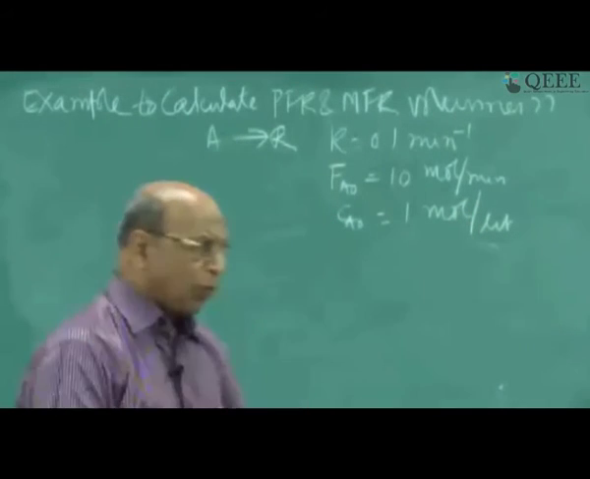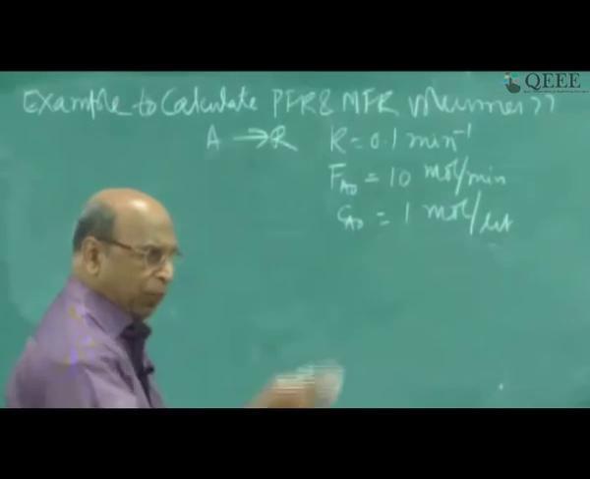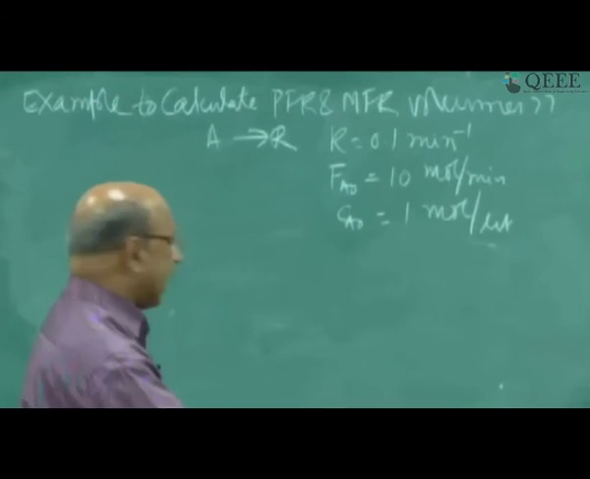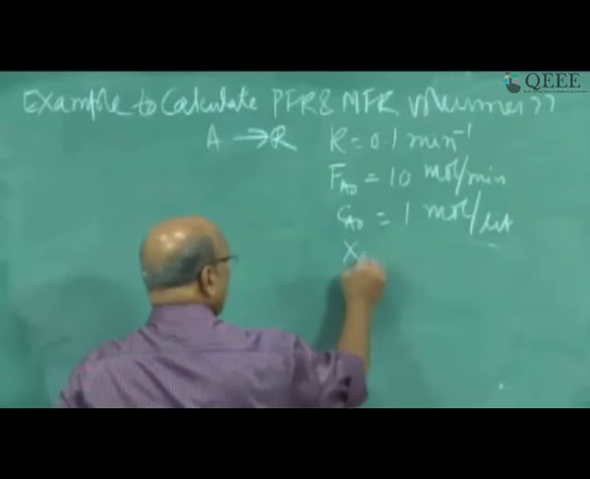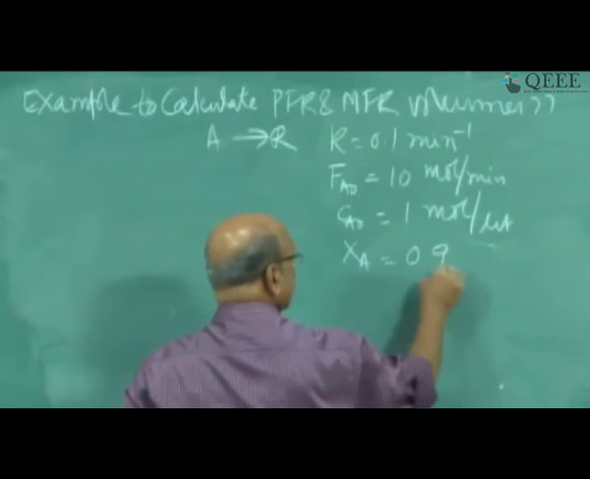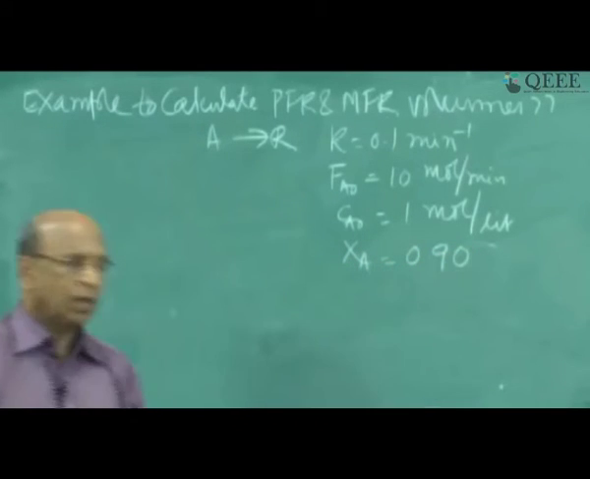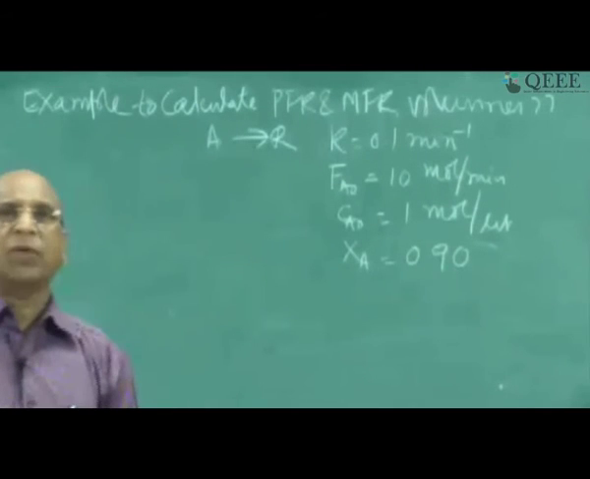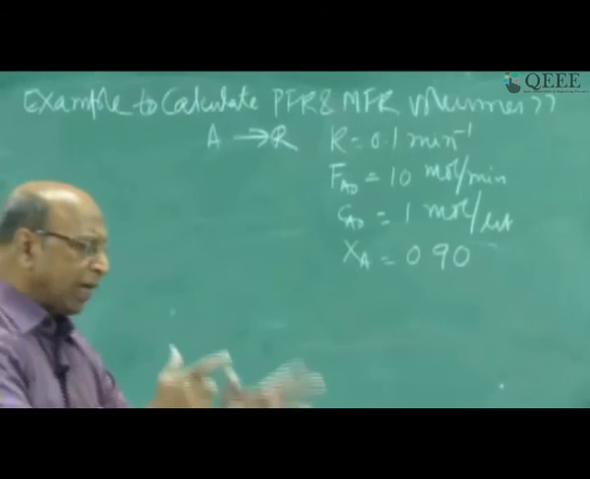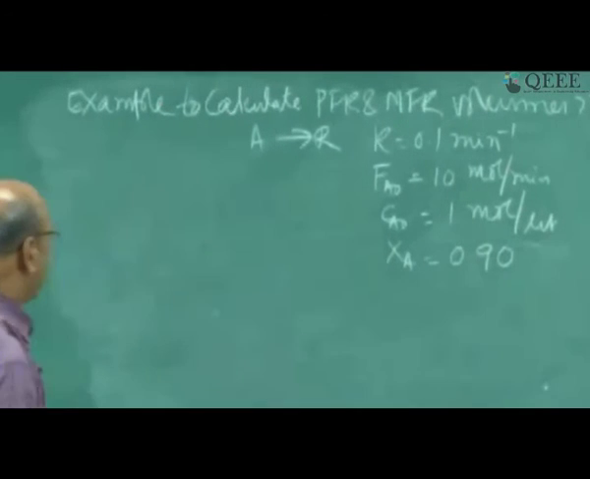Yeah, we have to find out what is the volume of plug flow reactor and mixed flow reactor for a conversion of 90%. 0.9 is the conversion. Now, how do we calculate the volumes? First, let us do it for plug flow.